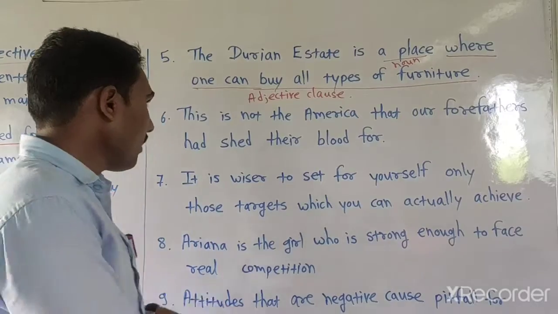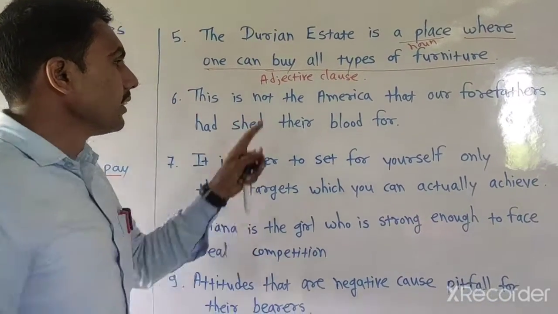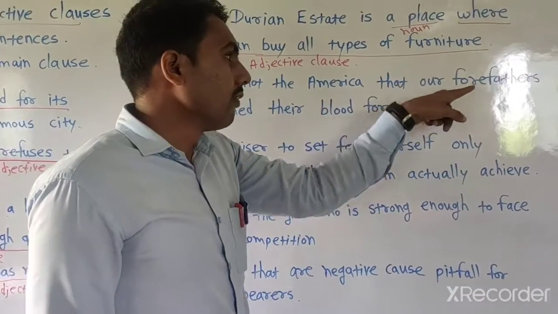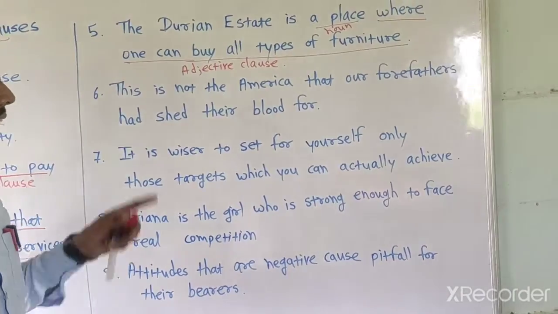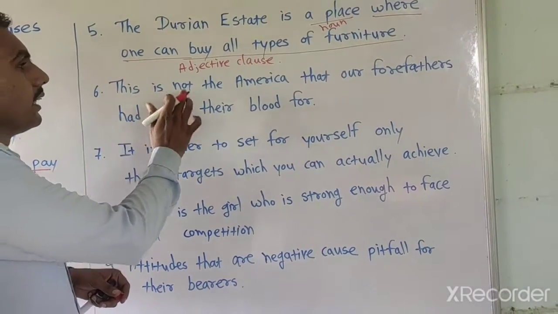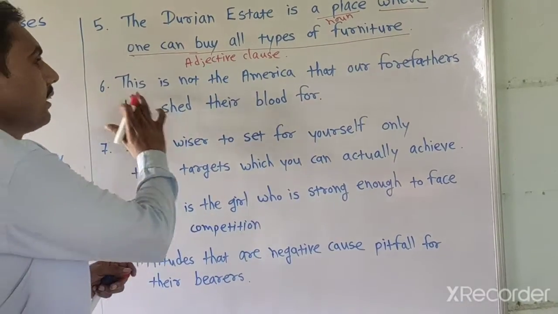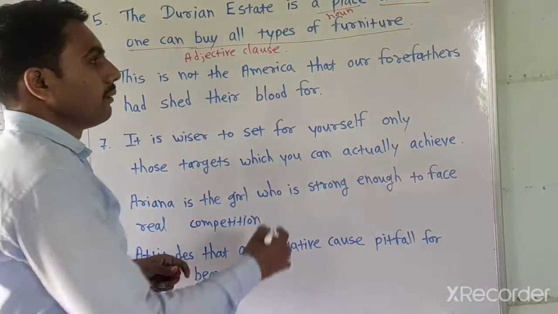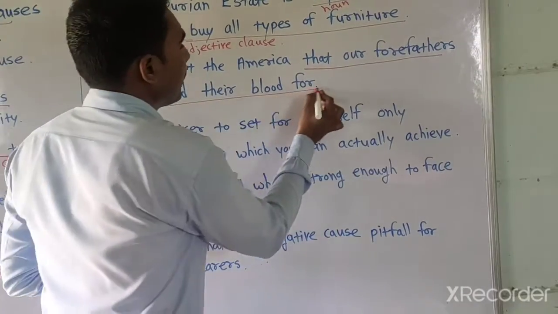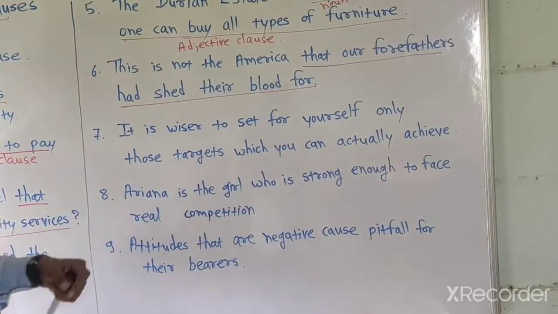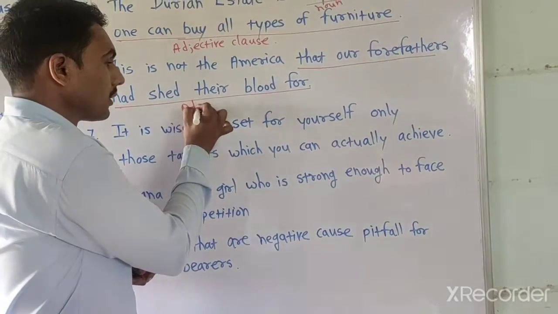Adjective clause. Now next: this is not the America that our forefathers had shed their blood for. In this example, this is not the America is a main clause, and the remaining part, that our forefathers had shed their blood for, is an adjective clause.